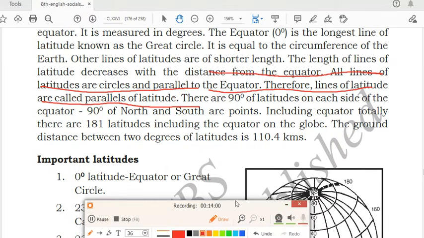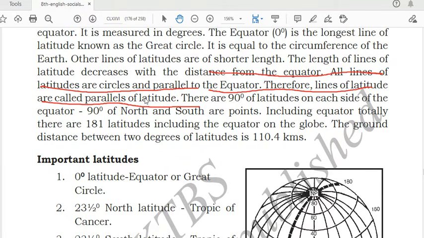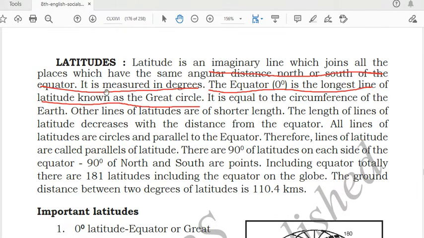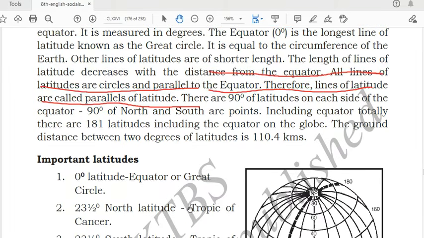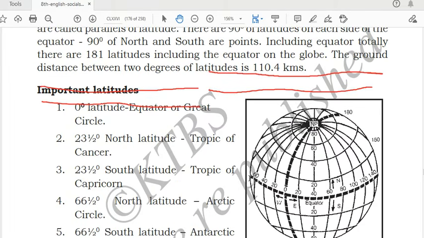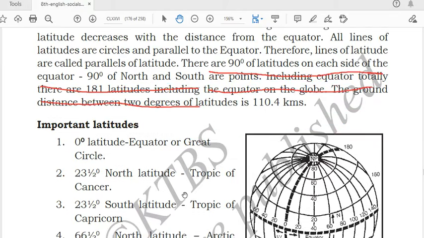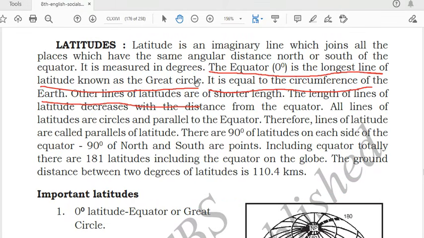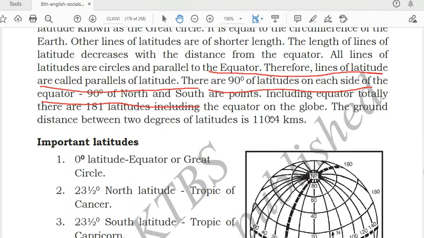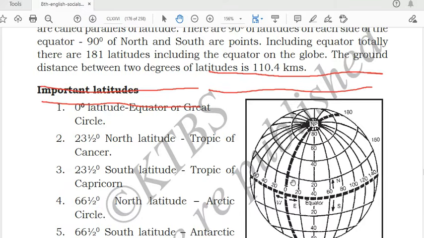So what we have read about latitudes: they are imaginary lines which join all the places which have the same angular distance north or south of the equator. Suppose this is the north of the equator, this is the south of the equator. The equator is the longest line of latitude, known as the great circle, it is 0 degree, and it is equal to the circumference of the total earth. Other lines will be shorter and they will be parallel to the equator. So these things we have read.